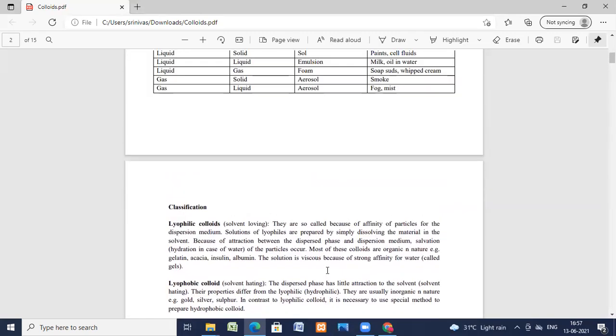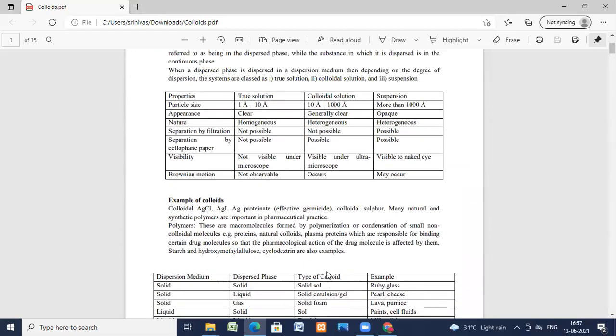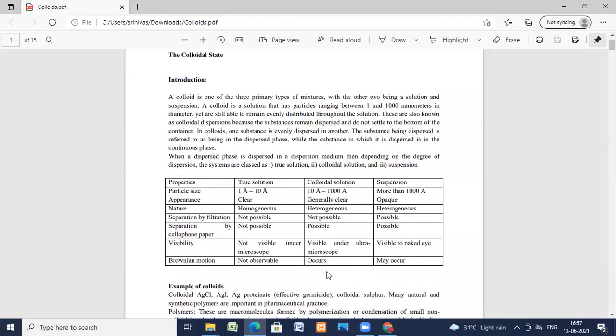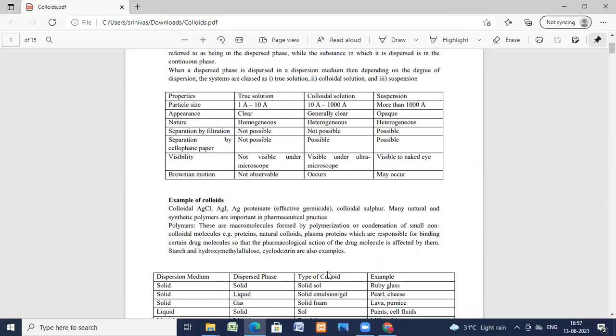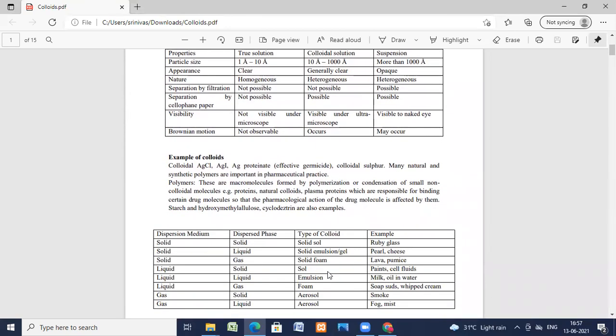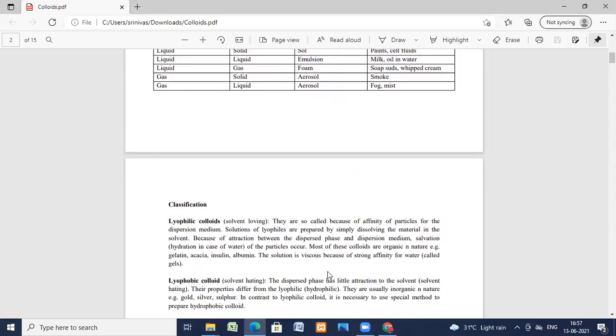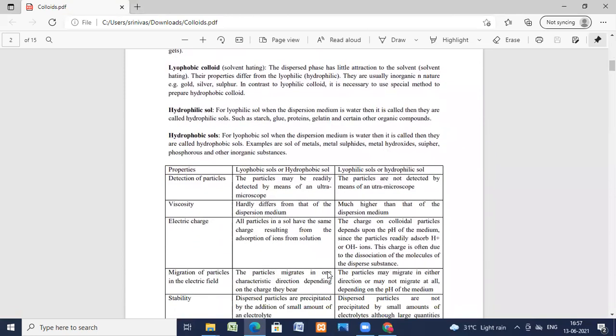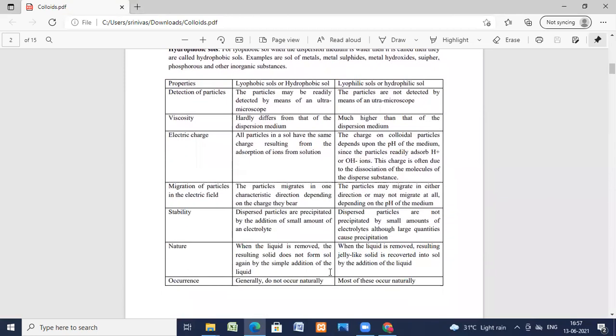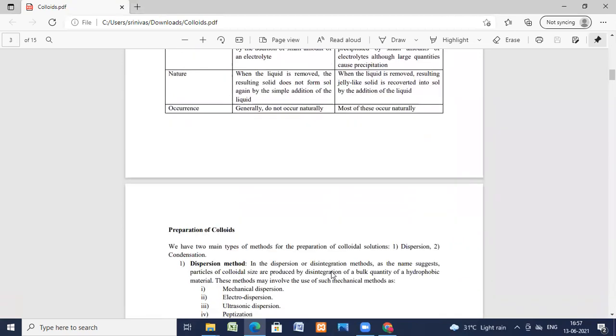So today's class, what we have learned is about the colloids. What is a colloid? What are the differences between true solution, colloid and suspensions? What are the examples of colloids? What is the classification of colloids? What are the properties that govern the two types of colloids?